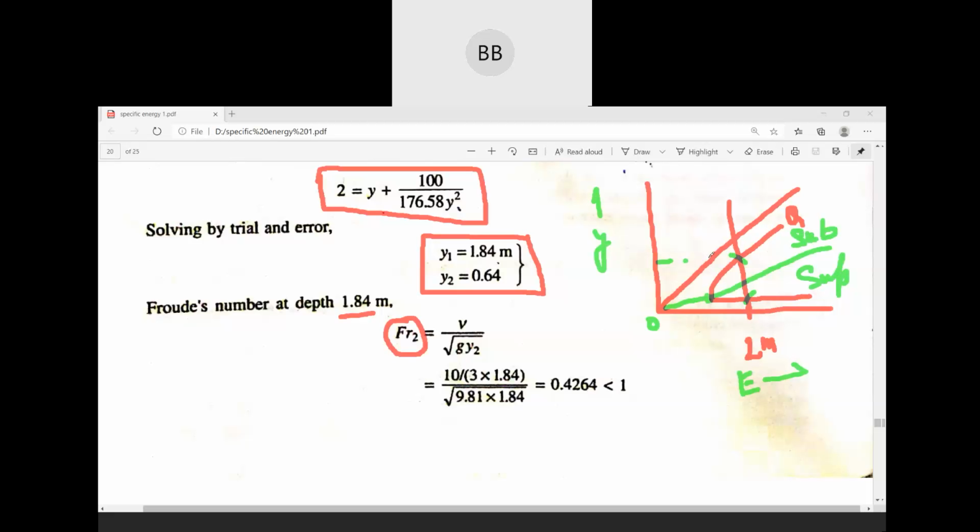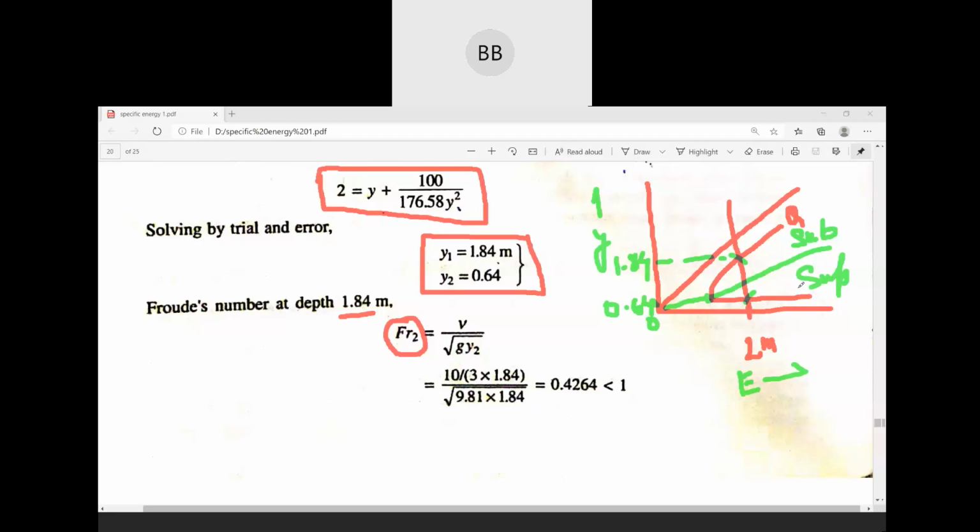The higher depth is in subcritical. So here the higher value, 1.84, is in subcritical flow, and the lower value, 0.64, is in supercritical flow. One depth is greater than critical depth and one depth is less than critical depth.